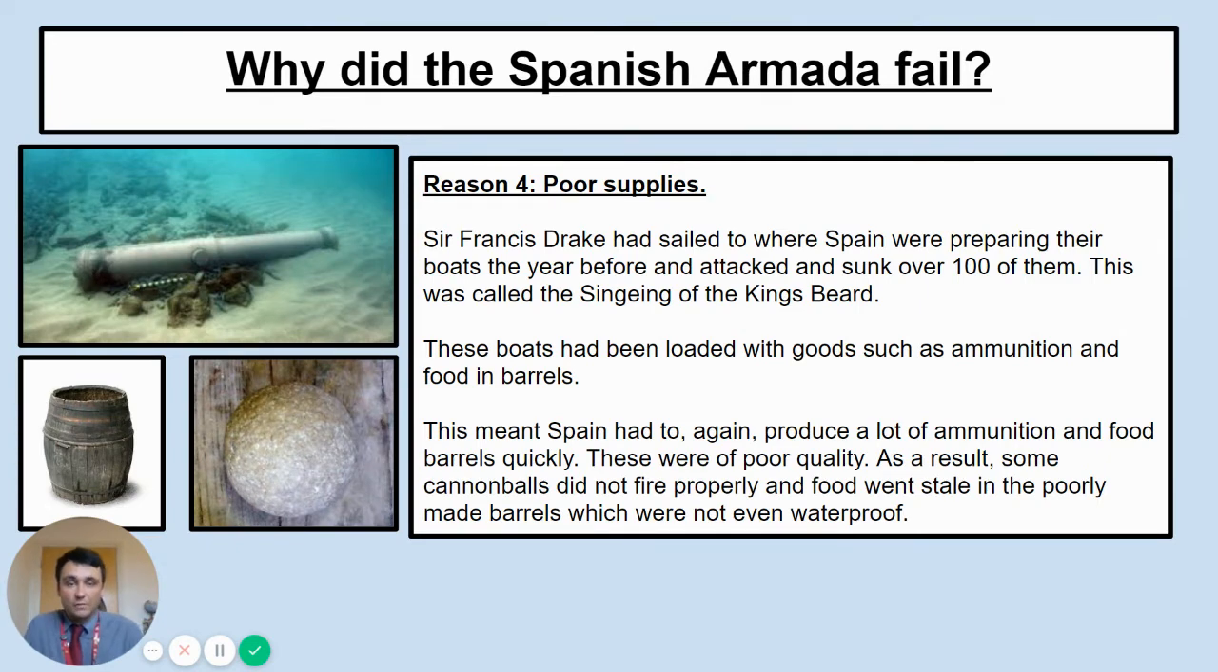They had to produce a lot of ammunition very quickly, and they had to remake barrels. And like I told you, the seasoned wood was no longer really available to them, so they're making barrels out of cheap wood. It starts to rot in the water very quickly. That means that once they've set sail, the food barrels on a lot of ships started to rot. The food was starting to go off. And the cannonballs were rushed. They weren't particularly well made. And so when we've got archaeological evidence today of a lot of the cannonballs that we found on the ocean, it looks like they weren't properly made. They wouldn't have fired properly as a result. So there are poor supplies there.